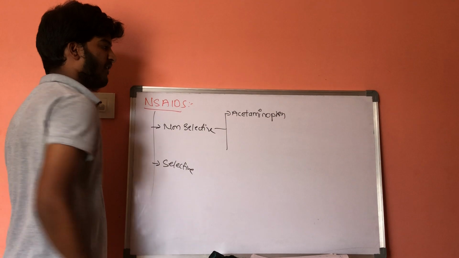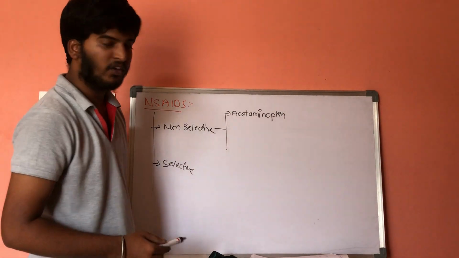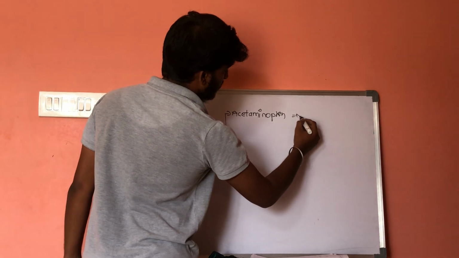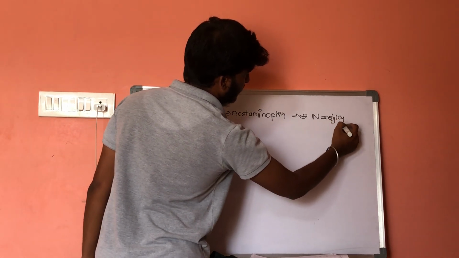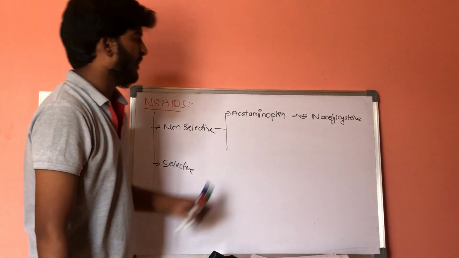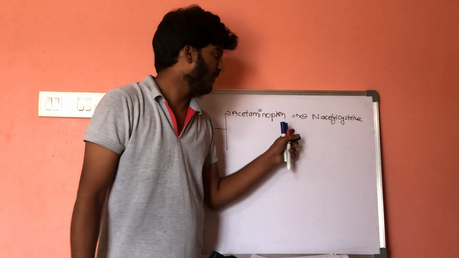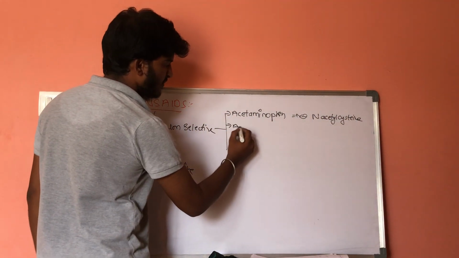Because of excessive use of acetaminophen, there may be hepatotoxicity. In order to overcome this hepatotoxicity, we should give N-acetylcysteine. This is the first drug, and the next drug is aspirin.